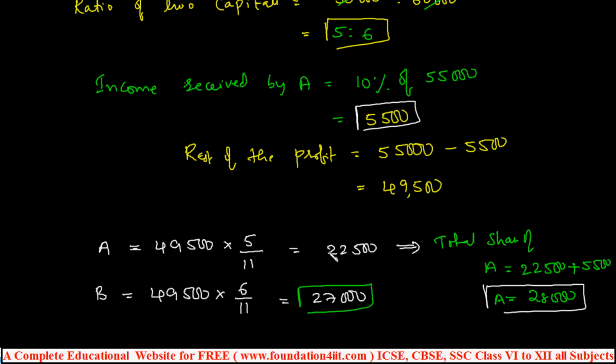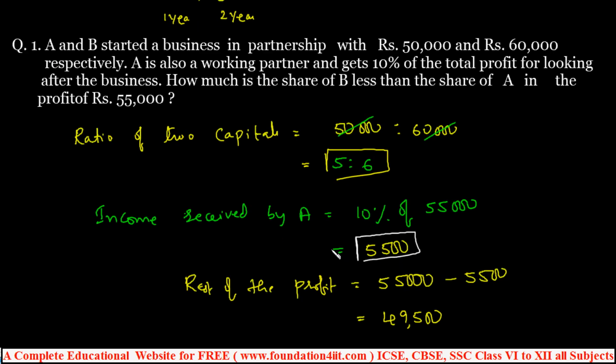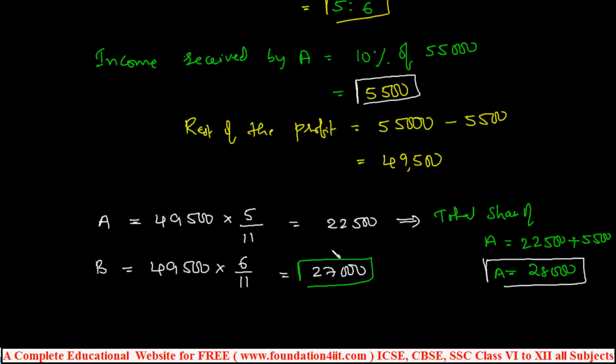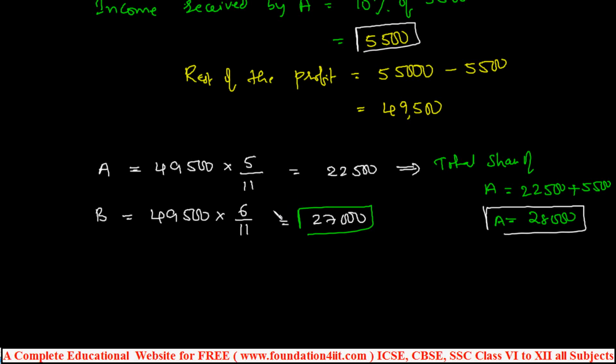Right, now they asked how much difference. So how much is the share of B less than A? So 1,000, right, compared to B. How much is B less? It is 28,000 minus 27,000. So rupees 1,000 is the difference. So B's share is 1,000 less. Okay, this is the method.